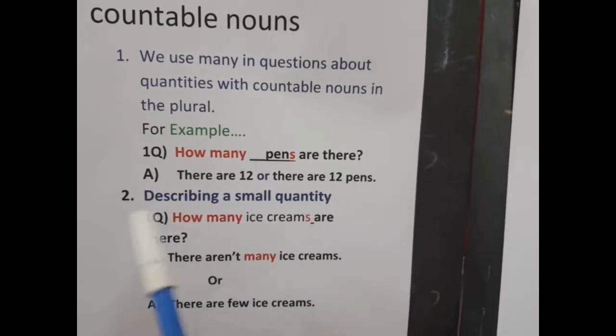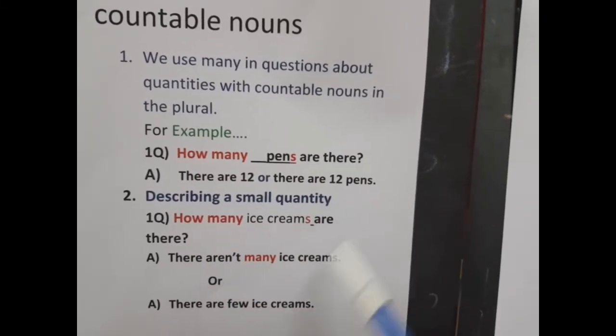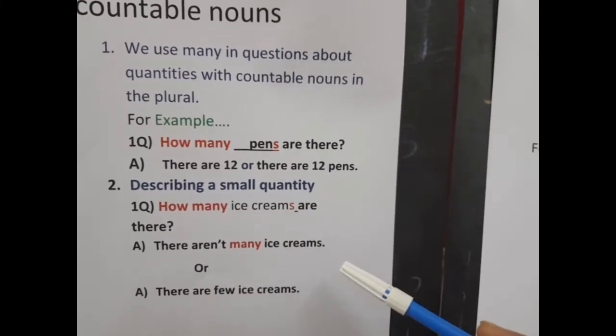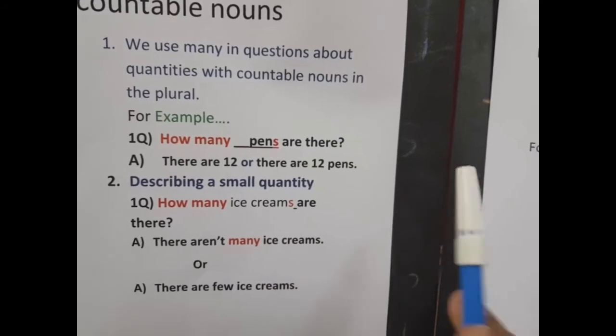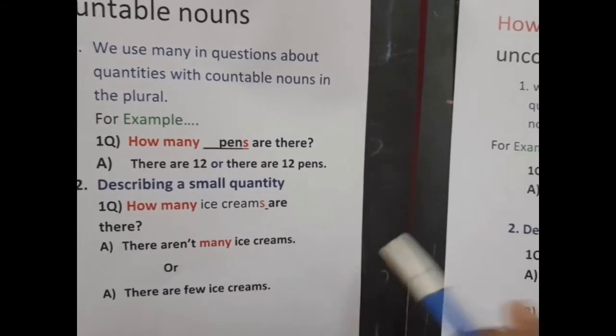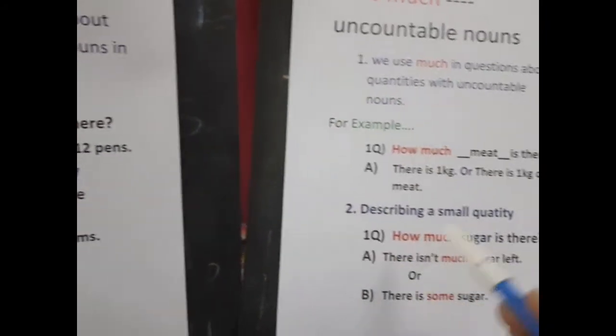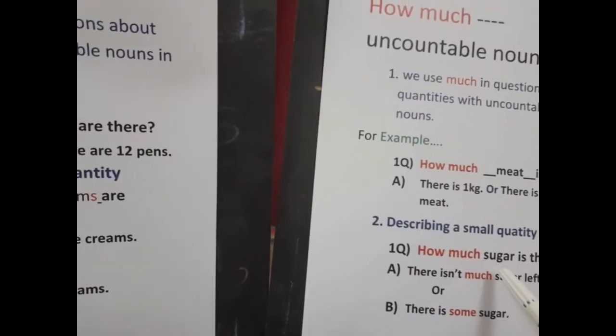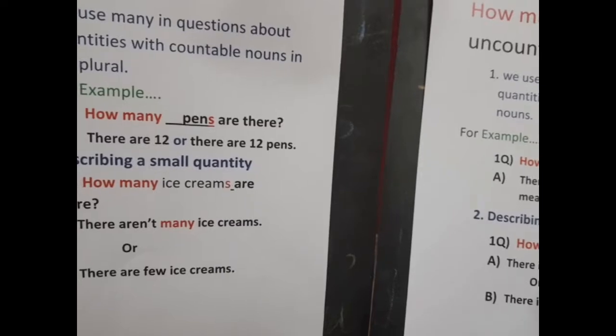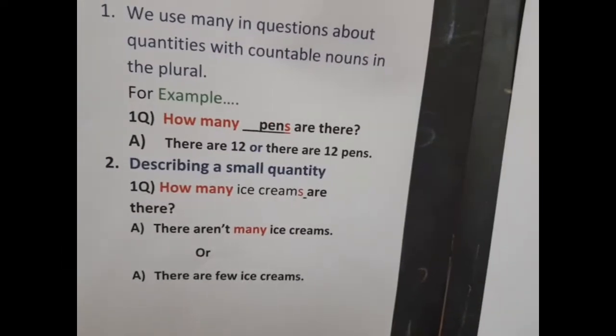Suppose there is a brick of ice cream and people are being served in cups, then ice cream becomes uncountable here. We use it with how much, like how much ice cream is there? So we can answer, there is some ice cream, or there's a lot of ice cream.